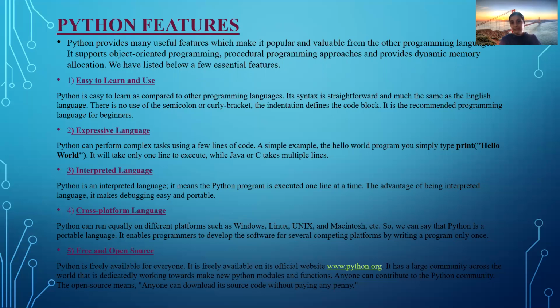A simple example, the Hello World program: you simply type print Hello World. As I told you, in Java you have to write a 5-line code to print Hello World. But in Python, it is a single line program.